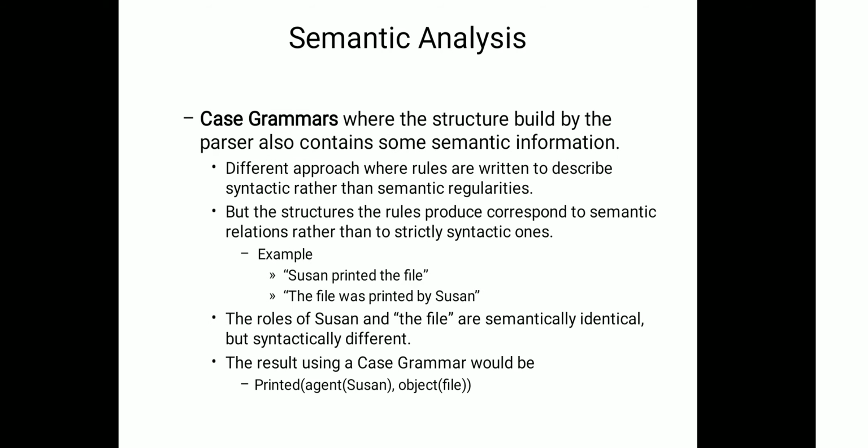Next, case grammars, where the structure built by the parser also contains some semantic information. This is a different approach where rules are written to describe syntactic rather than semantic regularities, but the structures the rules produce correspond to semantic relations rather than to strictly syntactic ones. Example, "Susan printed the file" and "The file was printed by Susan." The roles of Susan and the file are semantically identical but syntactically different. The result using a case grammar would be: printed, agent Susan, object file.